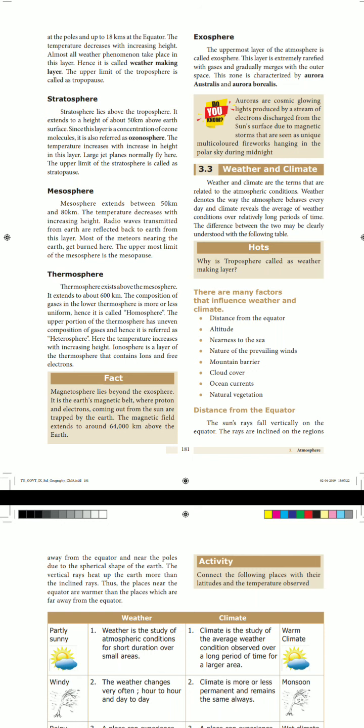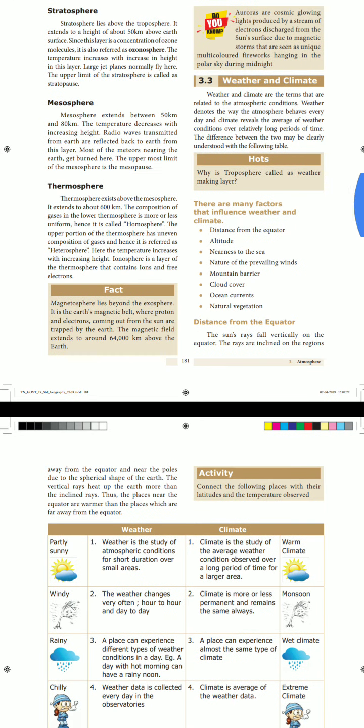The sun's rays fall vertically mostly on the equator. So the rays are inclined in the regions away from the equator and near the poles, due to the spherical shape of the earth. The vertical rays heat up the earth more than the inclined rays. Thus, places near the equator are warmer than places far away from the equator. Near the equator it will be very hot, and far away it will not be too hot.